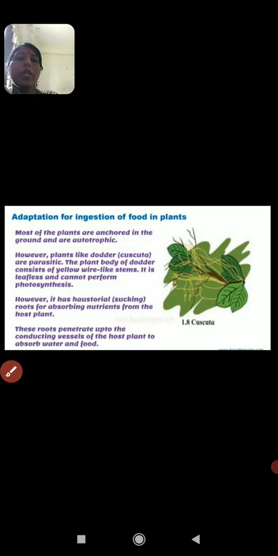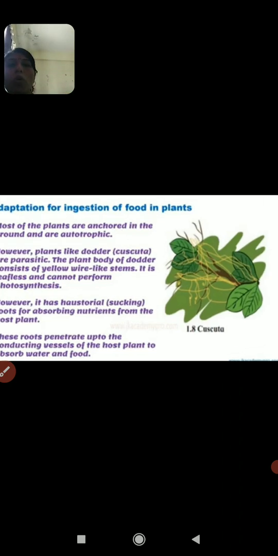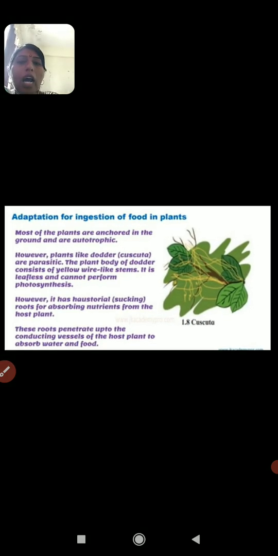Adaptation for ingestion of food in plants, children. Most plants have leaves and chlorophyll, and by using the chlorophyll they make their own food. Most green plants which have chlorophyll make their own food, meaning they are autotrophic plants.